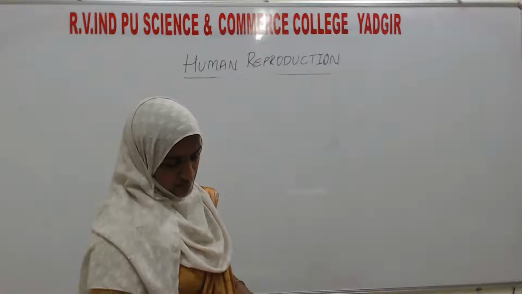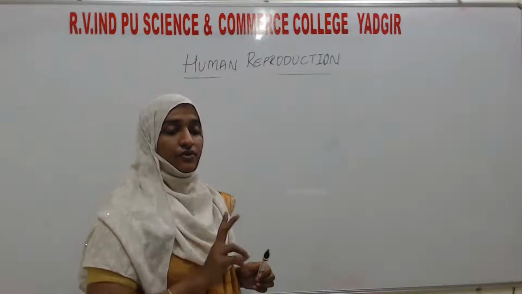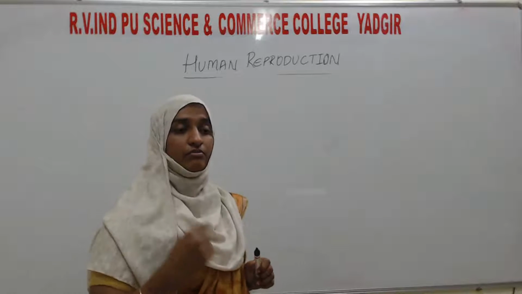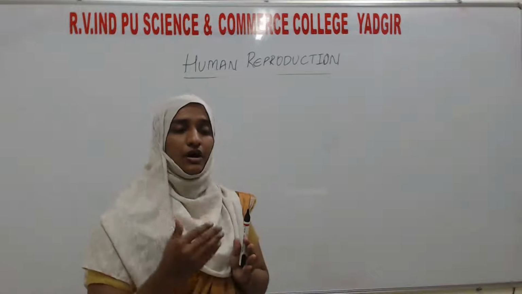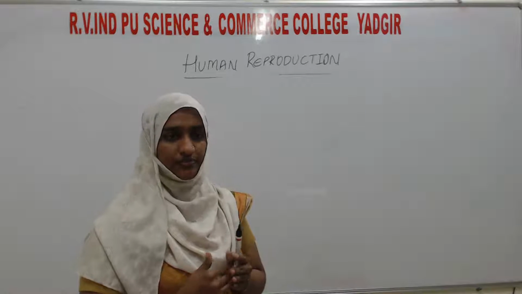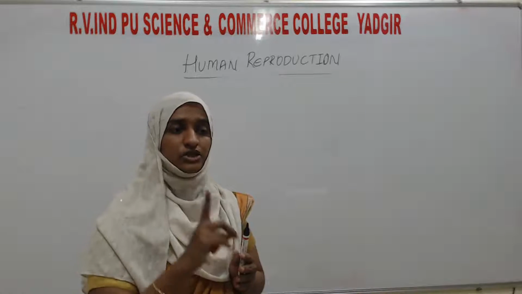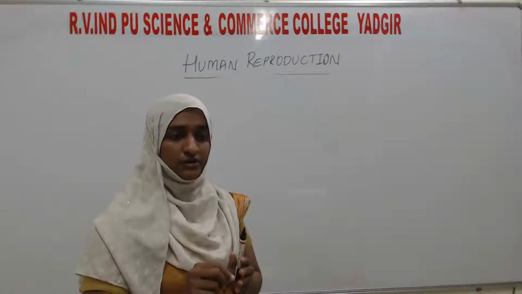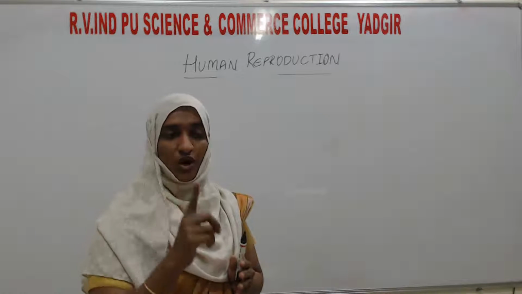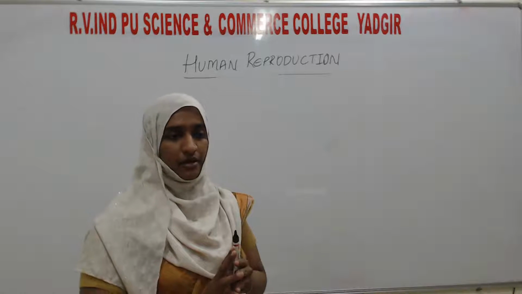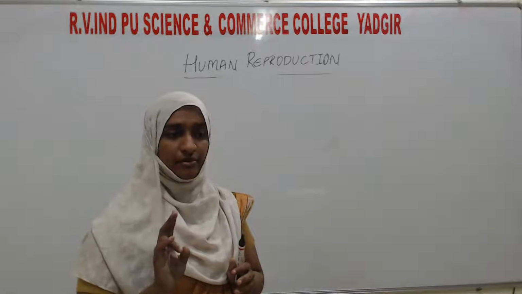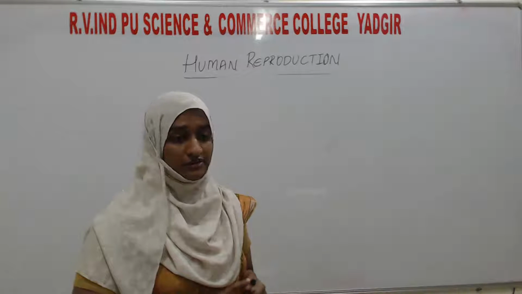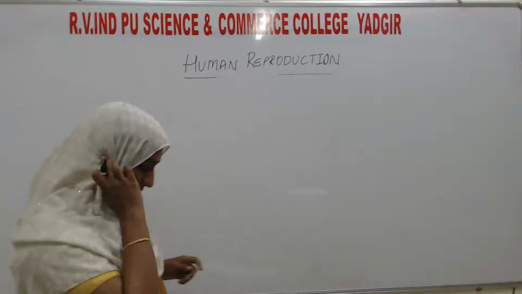From these two topics, draw a labeled diagram of the male reproductive system or draw a labeled diagram of the female reproductive system, one question will be compulsory for 5 marks. Make a note that from these two questions, one will be compulsory, either the male or the female reproductive system. Only a diagram with labeling, at least 10 labelings.